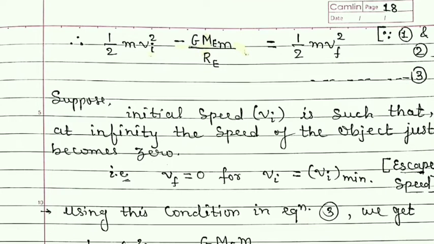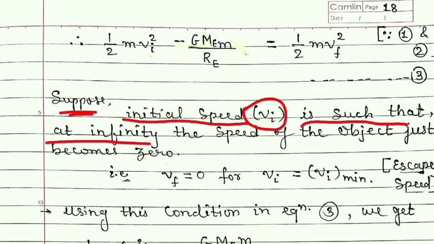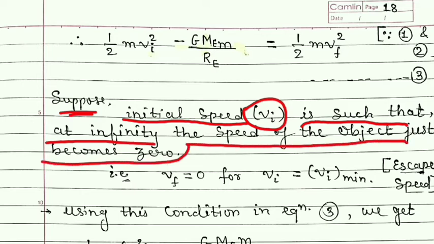Now students, suppose the initial speed vi is such that at infinity the speed of the object just becomes 0. That means the final speed becomes 0.